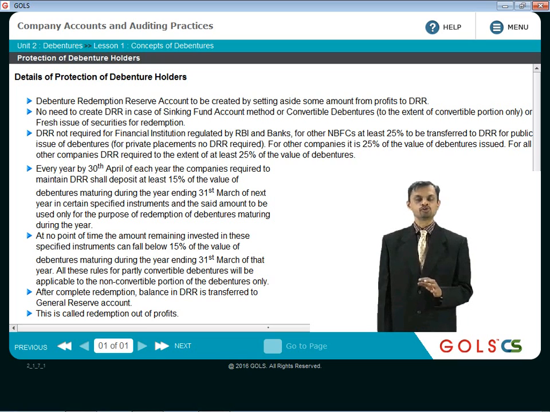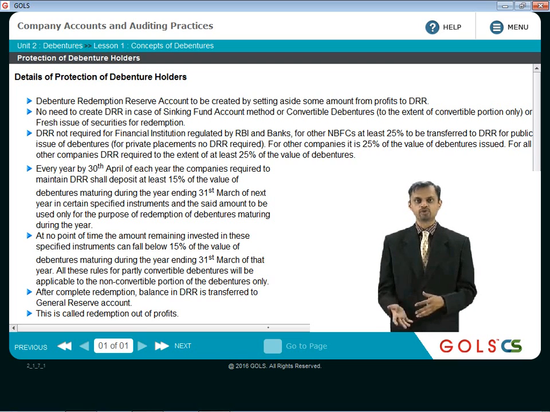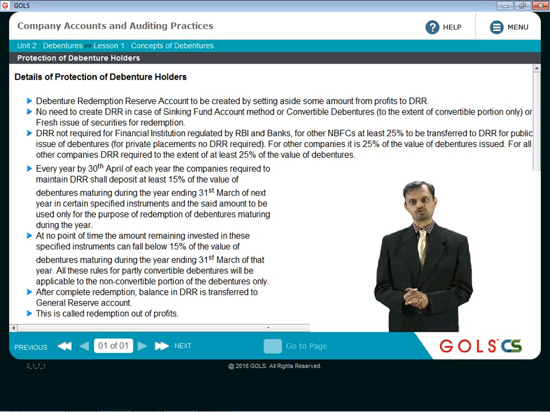It is not sufficient that the 15% amount is invested, because if that's the only condition, then 15% will be invested and after some time the amount will be withdrawn by selling those specified instruments. That is not allowed. So the Act says that at any point of time, the amount invested in these specified instruments cannot fall below 15% of the value of debentures maturing during the year ending 31st March of that year.